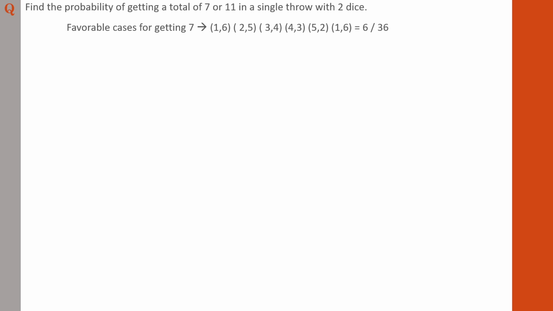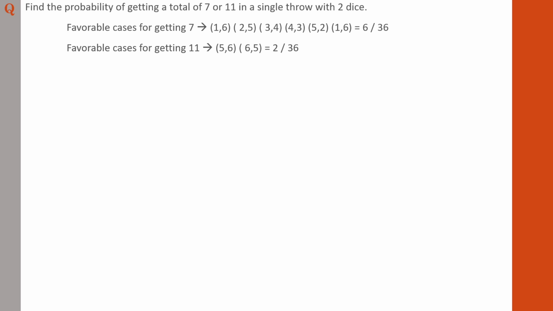So the probability of getting 7 is 6 by 36. And likewise, you need to find the probability of getting 11. So the favorable cases for getting 11 are 5 and 6 and 6 and 5. There are no other numbers. If you are getting any other number combinations, please mention. So the probability of getting 11 is 2 by 36. Okay, we have found the probability of getting the total of 7 as well as 11.